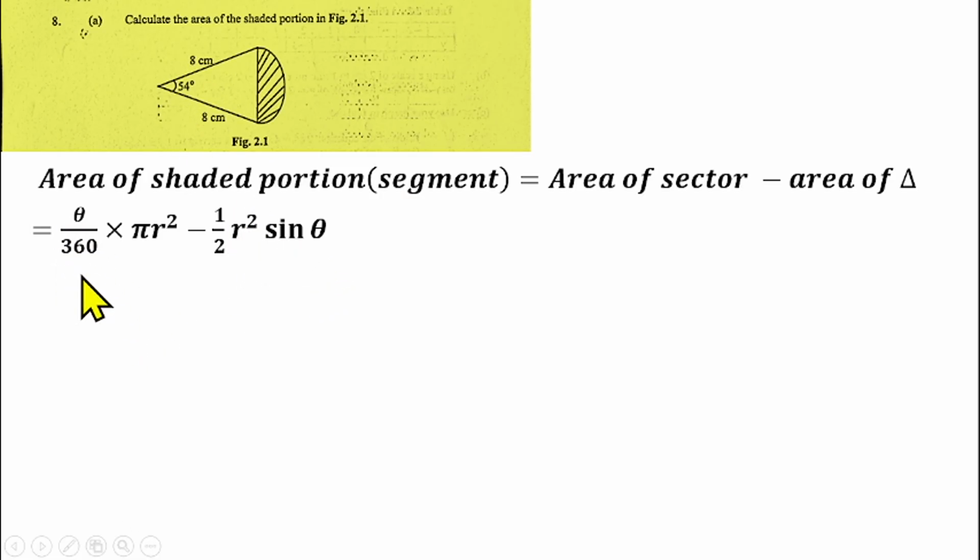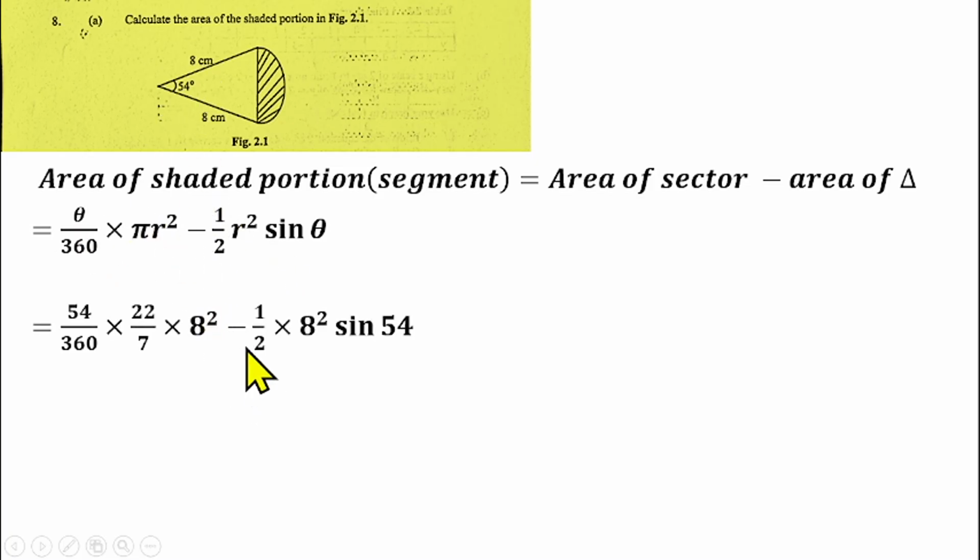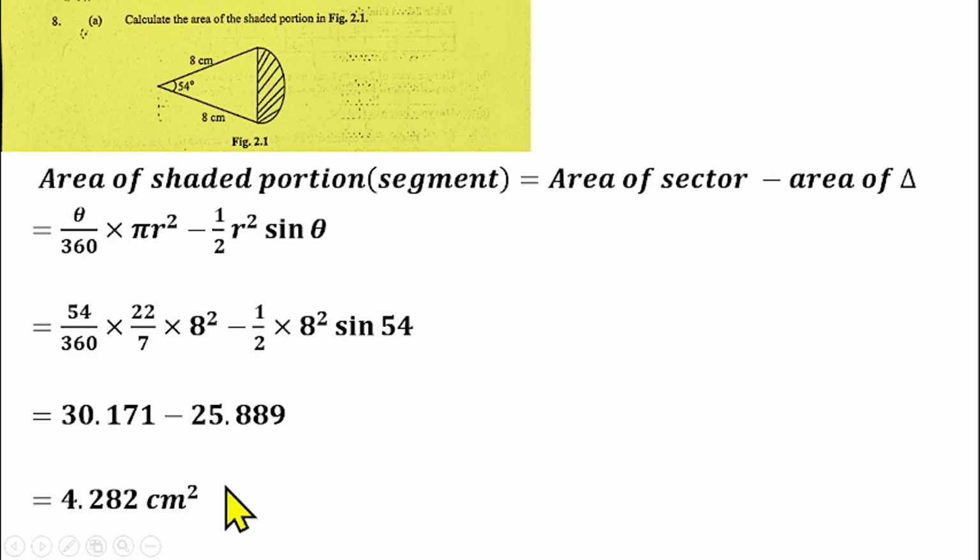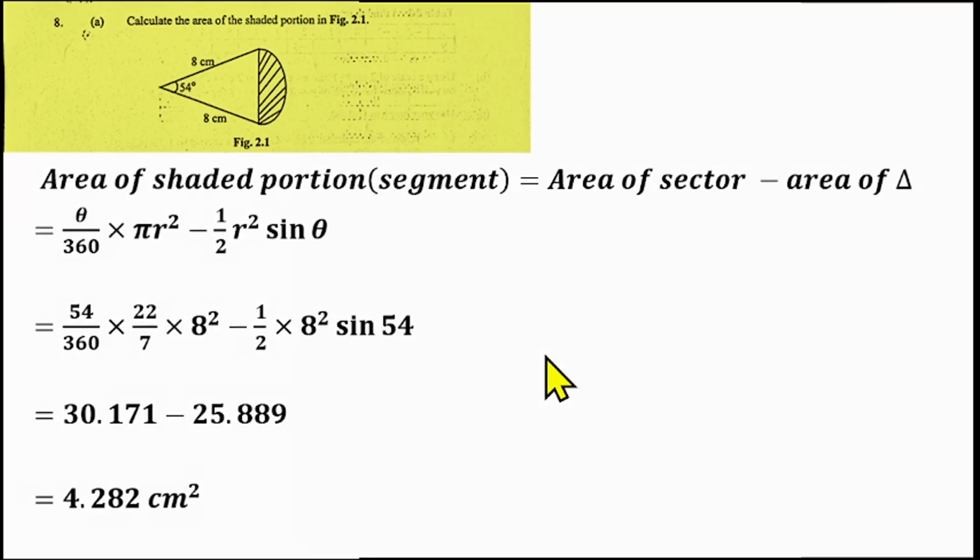So theta is 54, pi is 22 over 7, and our radius is 8. If you substitute that into this, you have this. And if you simplify this with your calculator, we have 30.171 minus, simplifying this on the calculator, we have 225.889. If we subtract, you have 4.282 centimeters squared as the area of the shaded portion, which gives us the solution to question number 8a.